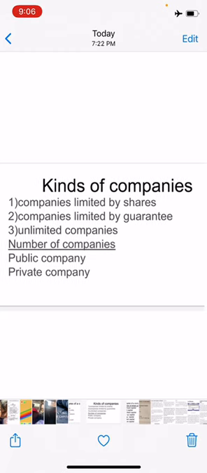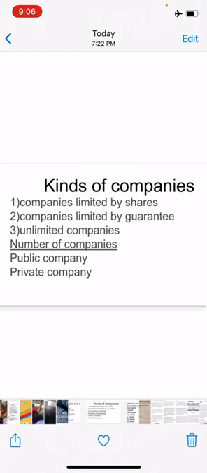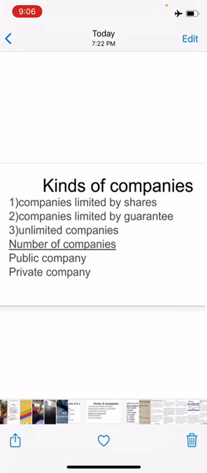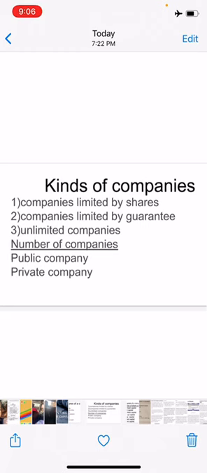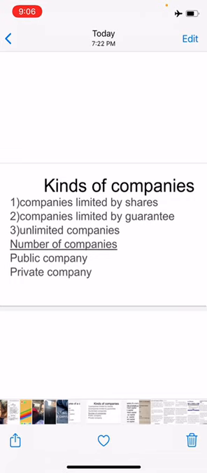Next, on the basis of number of members. As I've told you, companies can be classified on the basis of liability of their members. Under that you have three types of companies: companies limited by shares, companies limited by guarantee, and unlimited companies. Next, on the basis of number of members, a company can be divided into two categories, that is public company and private company.